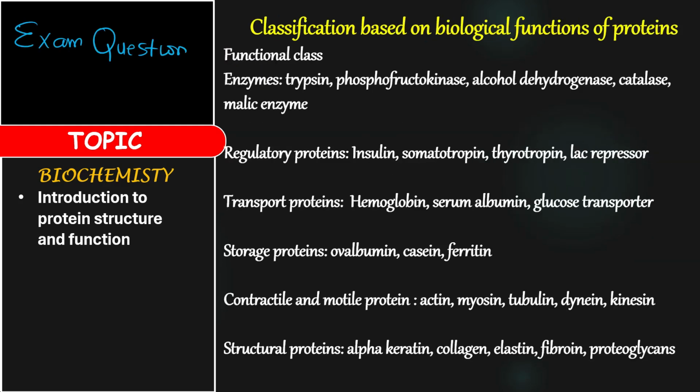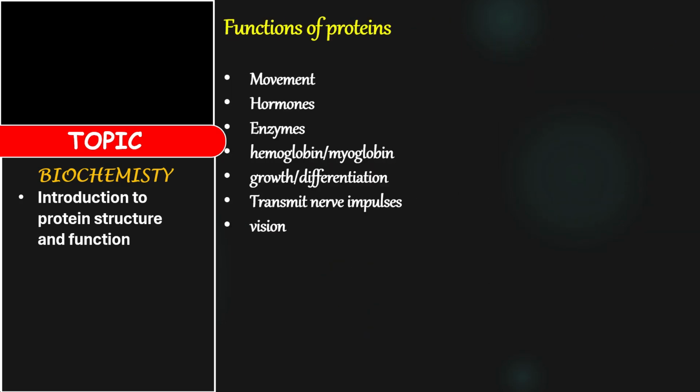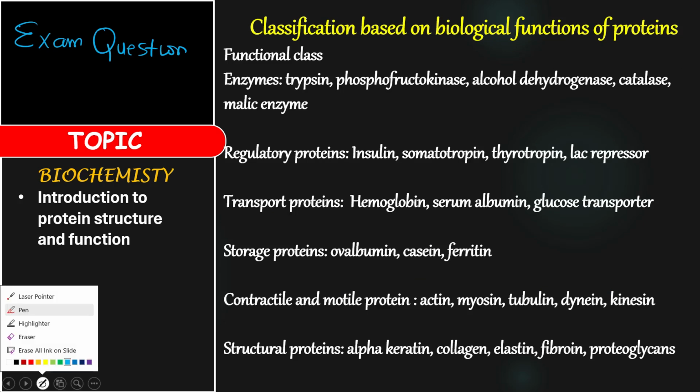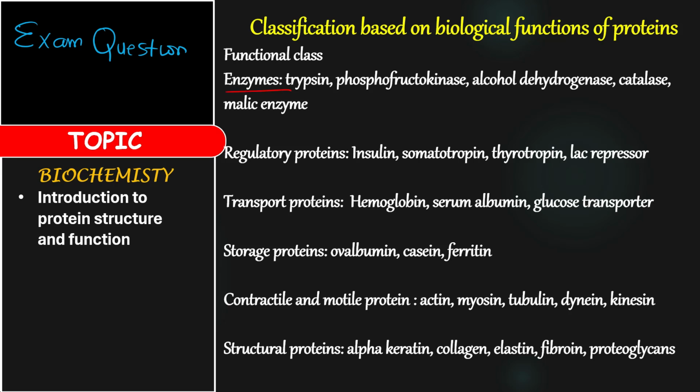So when we talk about classification based on functions, we listed the functions of proteins here: movement, hormones, enzymes, hemoglobin, growth, differentiation, transmission of nerve impulses, and vision. So when we classify proteins based on function, you have the functional classes listed here: enzymes, regulatory proteins, transport proteins, storage proteins, contractile and motile proteins, and structural proteins. So you take all these, write them out, keep them. If it comes out in the exam, you just attack. It's one question on its own.